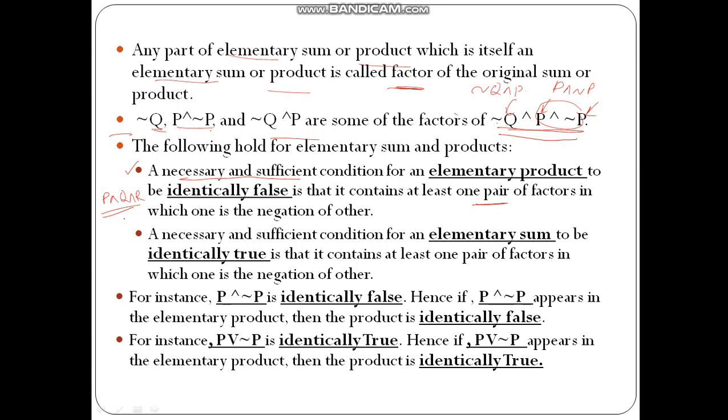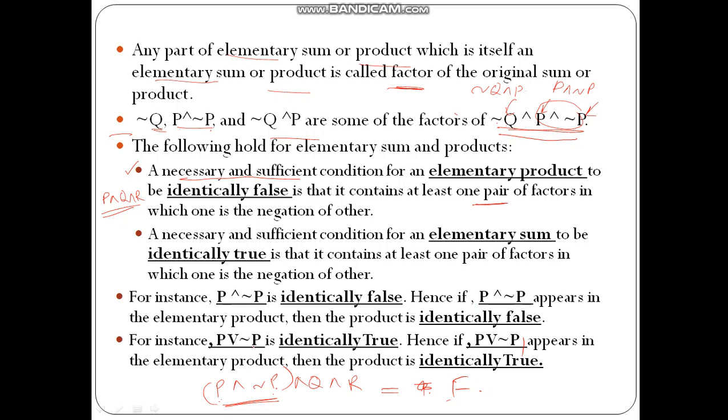For example, let me write it here. If your formula contains any factor of this type where one is the negation of the other, and the other factors can be anything, then it will be identically false.